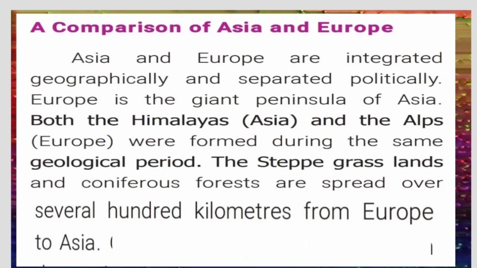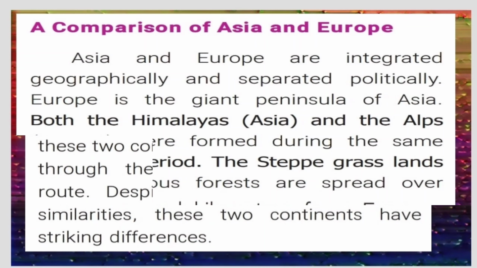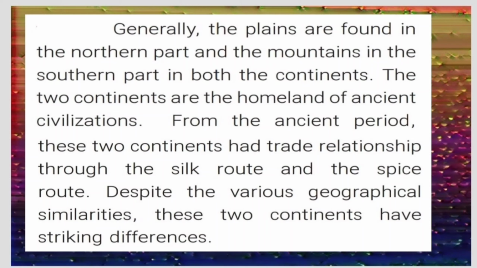Now let us have a comparison of Asia and Europe. Asia and Europe are integrated geographically and separated politically. Europe is the giant peninsula of Asia. Both the Himalayas in Asia and the Alps in Europe were formed during the same geological period. The steppe grassland and coniferous forest are spread over several hundred kilometers from Europe to Asia. Generally, the plains are found in the northern part and the mountains in the southern part in both the continents.